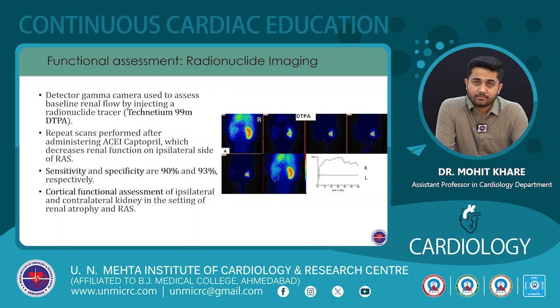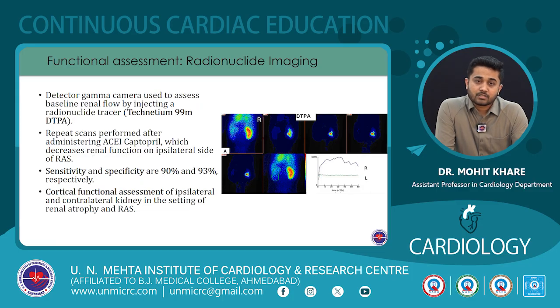For functional assessment, we have radionuclide imaging. Here, it's also known as technetium-99 DTPA scan. Radioactive radionuclide tracer is injected in the patient's body, and a detector gamma camera is used to assess the baseline renal flow.